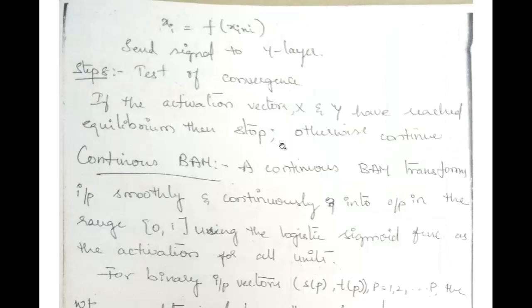And the last step is the test of convergence. If the activation vectors x and y have reached equilibrium, then stop. If they have achieved a stable state, then you stop the algorithm, otherwise you continue.